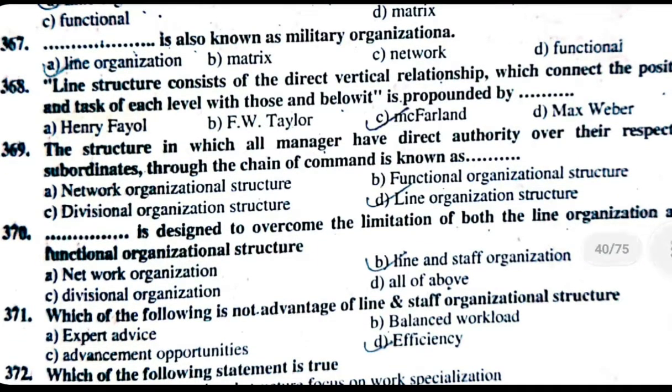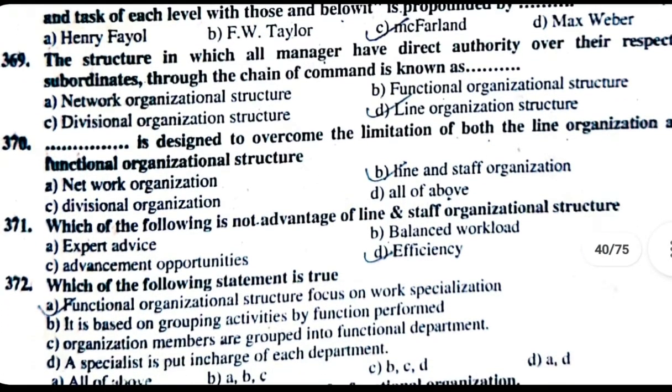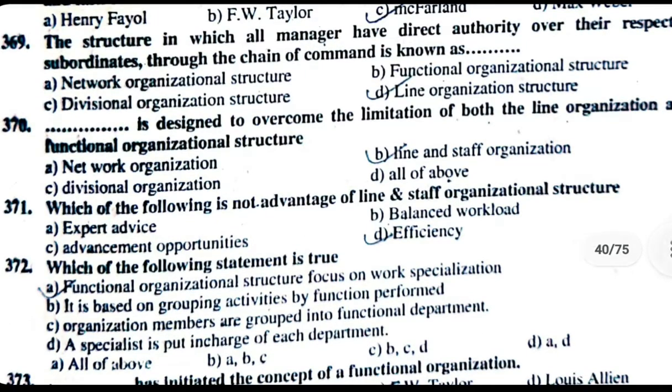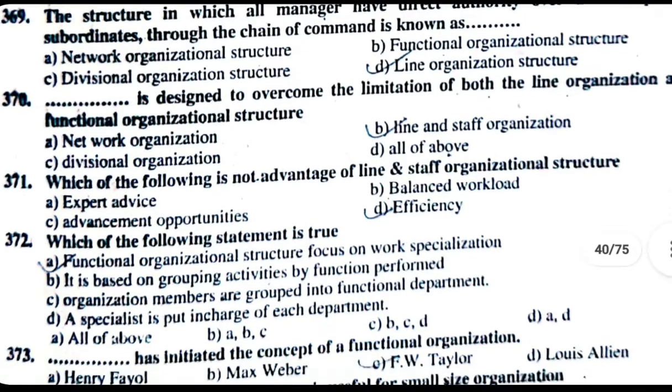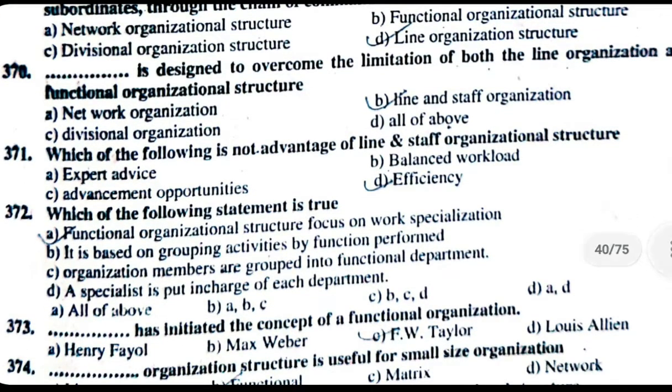371. Which of the following is not an advantage of line and staff organization structure? The correct answer is D, efficiency. 372. Which of the following statements is true? A. Functional organizational structure focuses on work specialization. B. It is based on grouping activities by function performed. C. Organization members are grouped into functional departments. D. A specialist is put in charge of each department. The correct answer is E, all of the above.